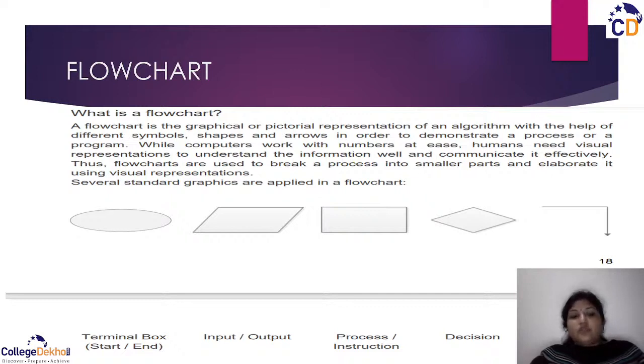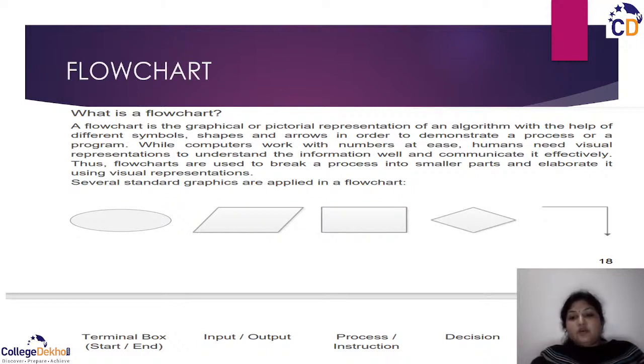So you should know there are symbols, different controls of that flowchart. The first is the start and end terminal. So this is the terminal box. The next is the input and output box. When you have to take some input or show some output, you use the input and output symbol. Then we have process. Process is an intermediate instruction, or you may say a simple statement.